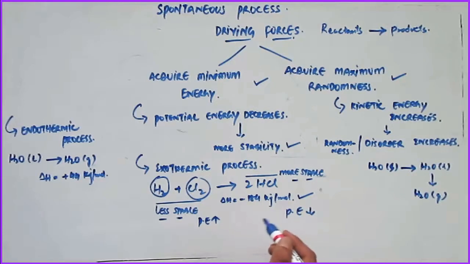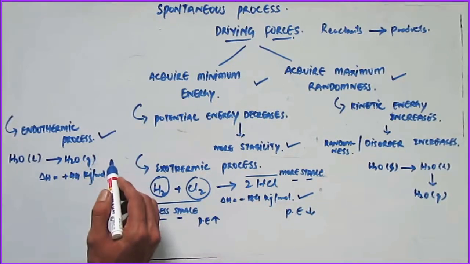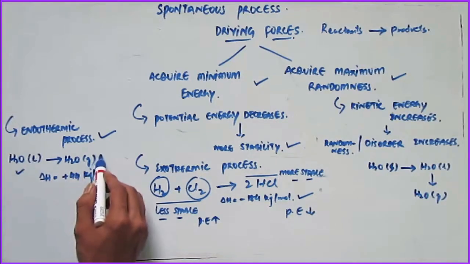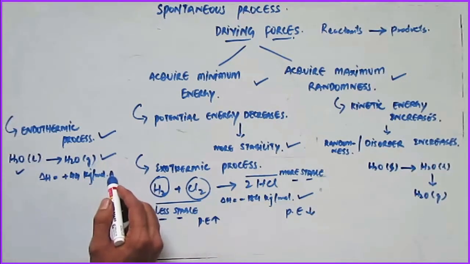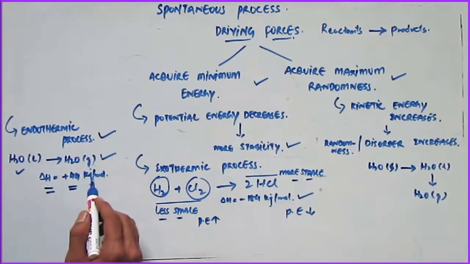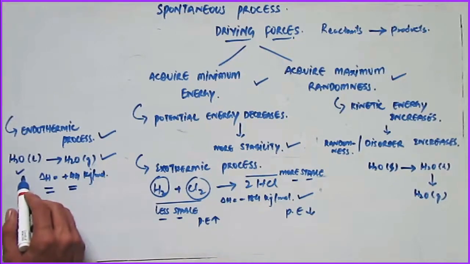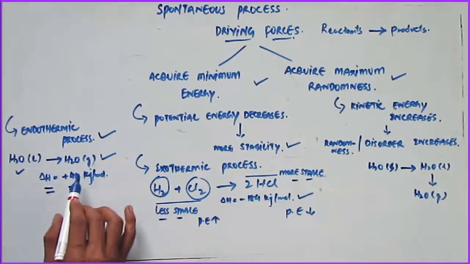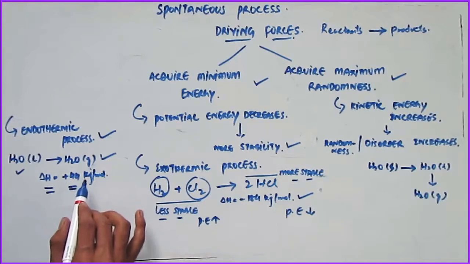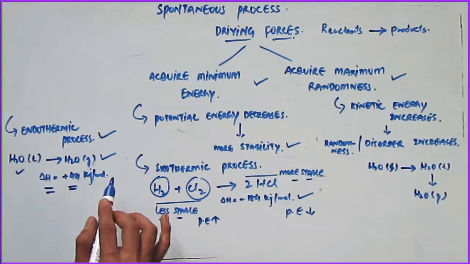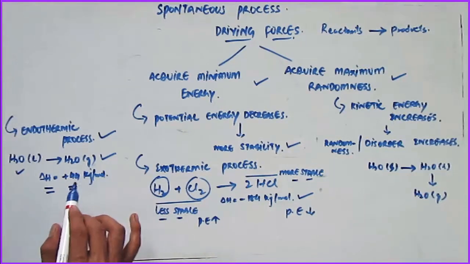However, there are some spontaneous processes which are accompanied by an increase in energy, like the endothermic processes. As an example, we all know that water from liquid state can be converted to steam, which is gaseous in nature. This process is always endothermic in nature because it requires energy for evaporation. So in case of converting water from liquid to a gaseous state, we need at least 44 kilojoule per mole of energy. Similarly, there are other examples wherein you can see that the process is an endothermic process.